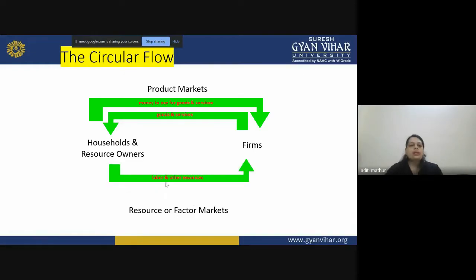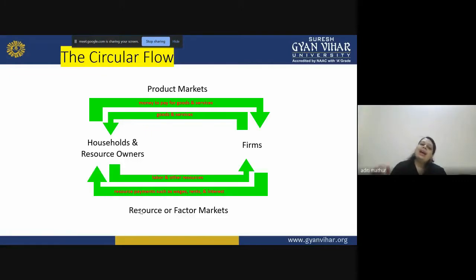When the resources, that means your labor and other resources, are given by the households to the firm for manufacturing purposes, that comes under the resource or factor market. And against the rendering of services by the households, the workers or laborers living in the society, to the firm, they get back their wages, rent, and interest. So now you see, I have written wages, rent, and interest in relation to land, labor, and capital.